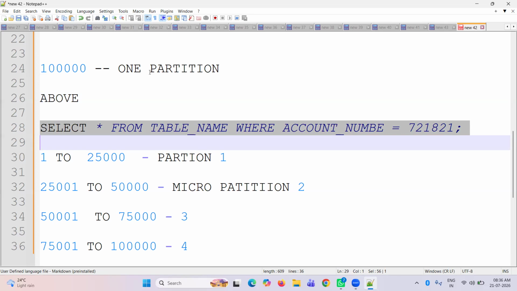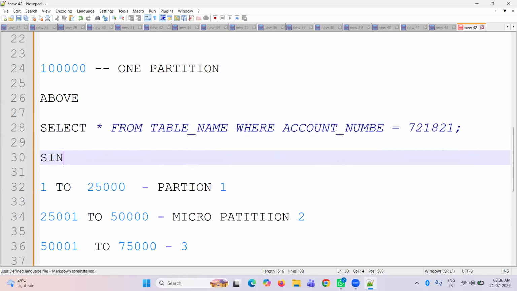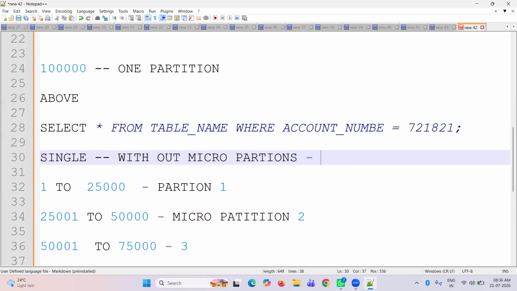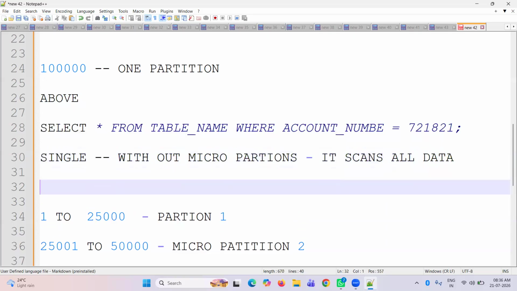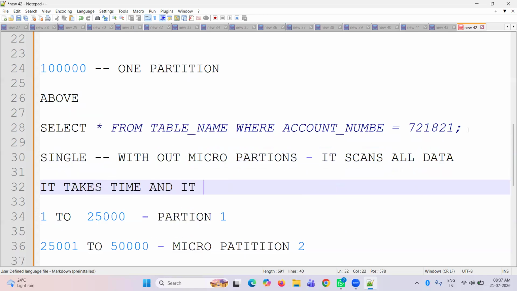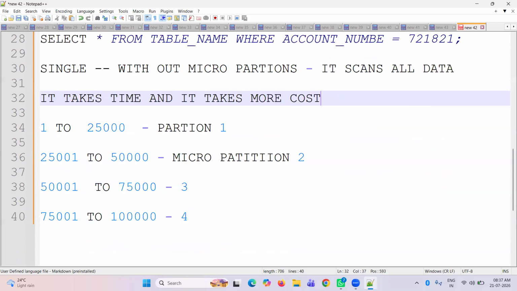Okay, like that. Here we have one partition. There is no index. There is no micro partition. Then it's going to scan 1 lakh records in a single partition. We can call this without micro partitions. So it scans all data, so it takes time and takes more cost. This is without partition.